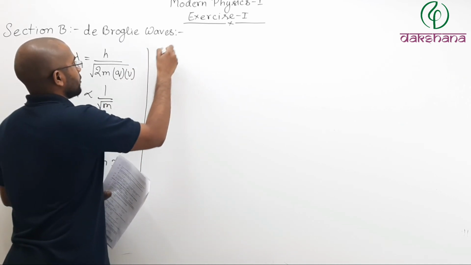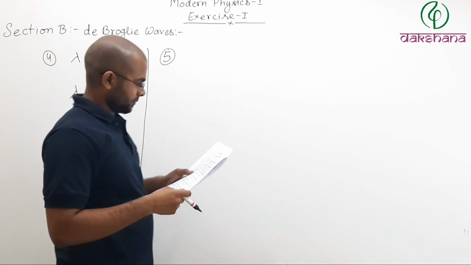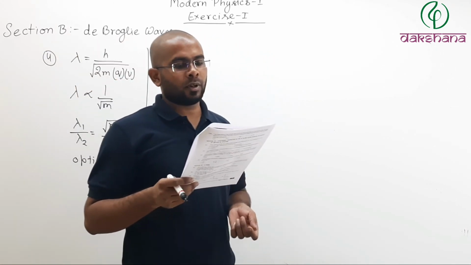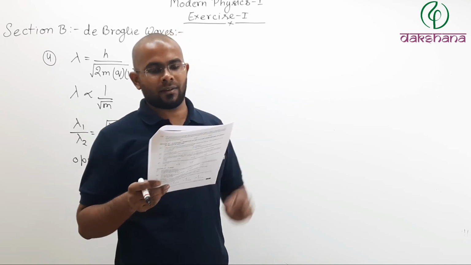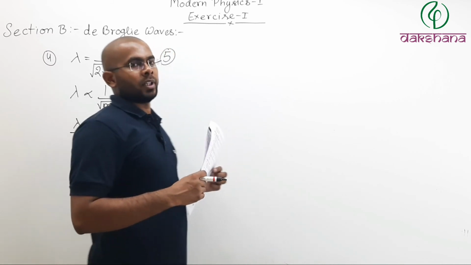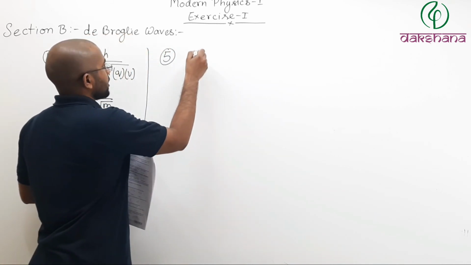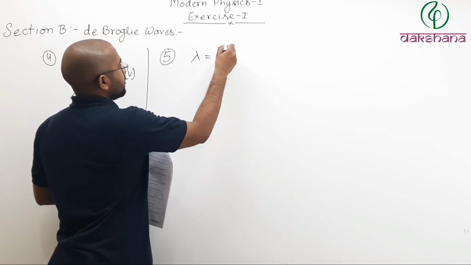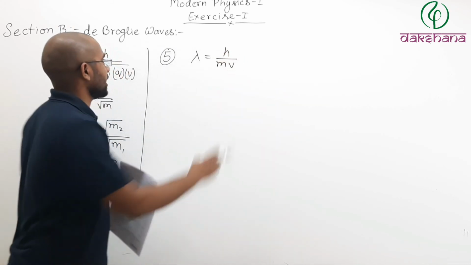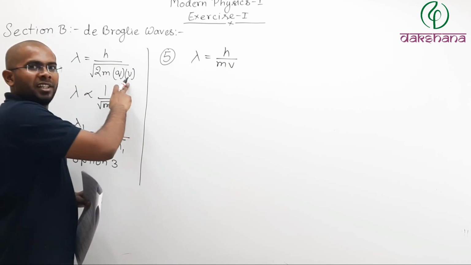Now let us take a look at question number 5. It says, if the velocity of a moving particle is reduced to half, then the percentage change in its wavelength will be. Let us say the original wavelength is lambda equals h divided by m times v, the momentum. Here v is the velocity, not the potential difference.